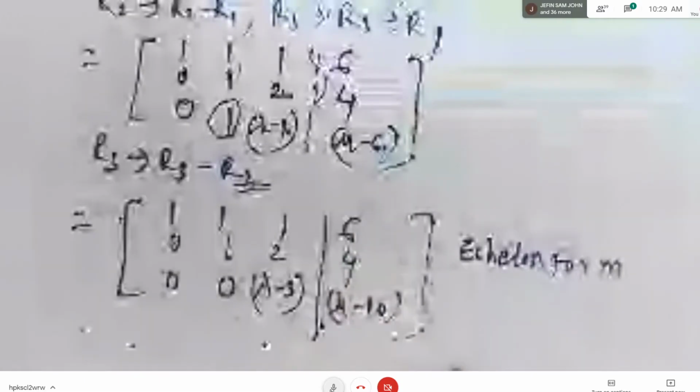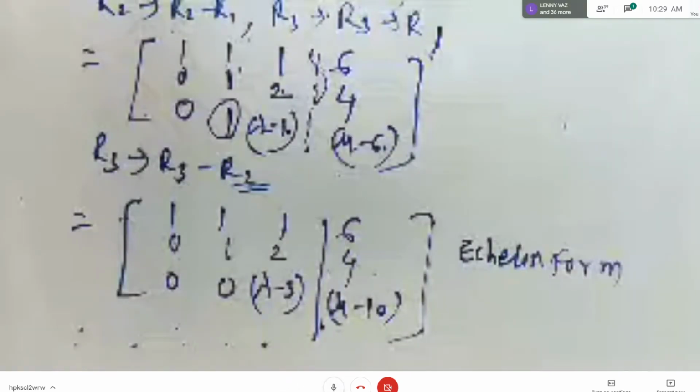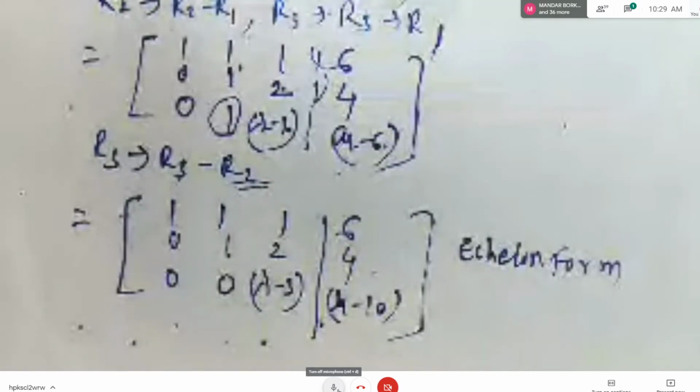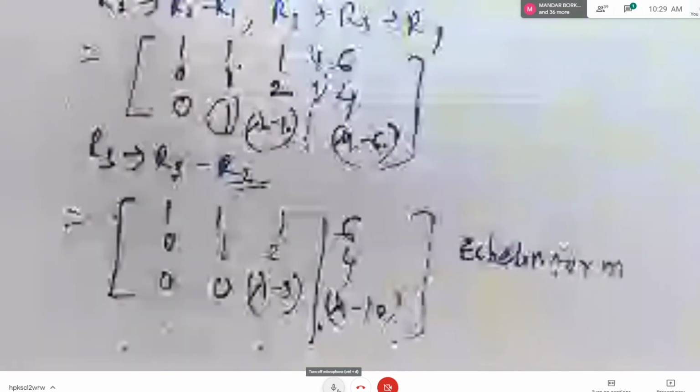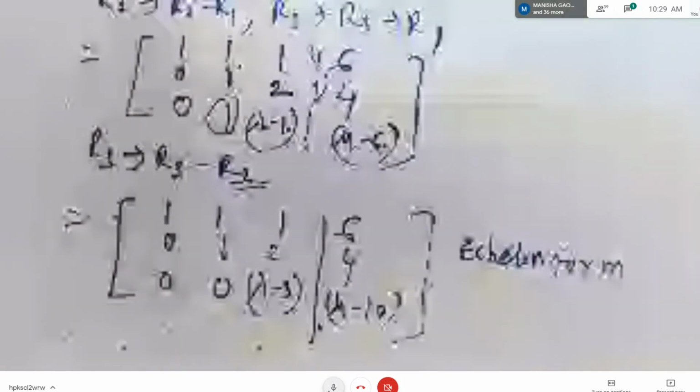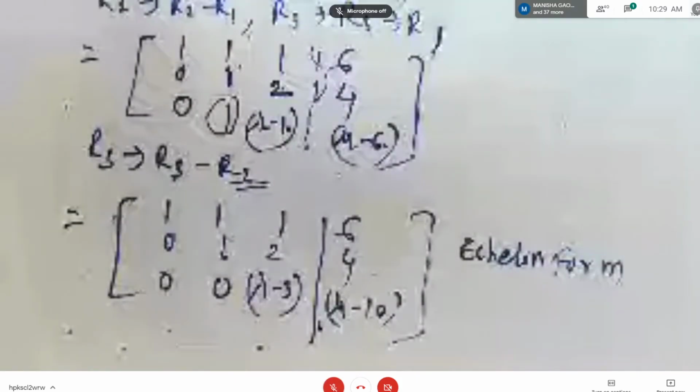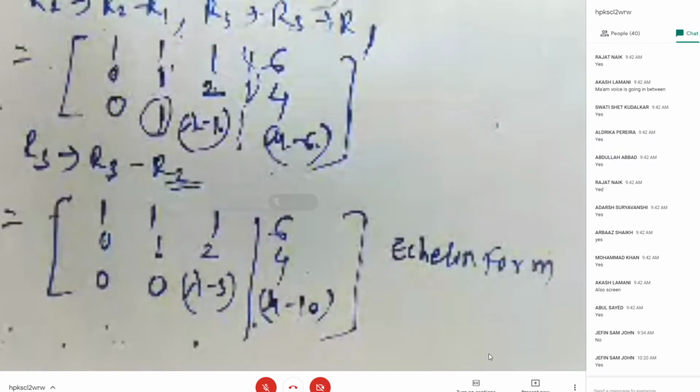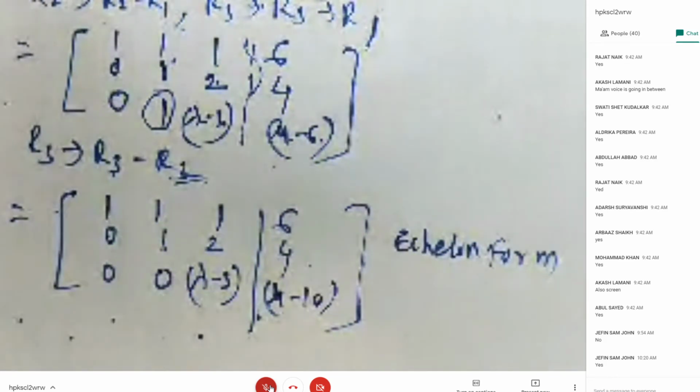So this is the left-hand side matrix A, and this whole matrix we call the augmented matrix. You understood, no? Okay, so this is the echelon form. If anybody is having any doubt, please ask.